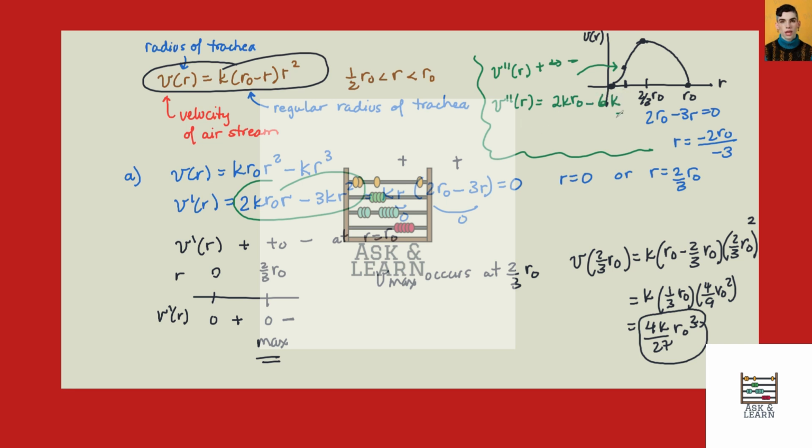So we set that equal to 0 to find a breakpoint where we can change sign. I think I did that backwards, so let's fix that. Let's do that one again. Okay, oh, I forgot an R, that's what it was: 2k R0 minus 6k R equals 0. Okay, so we're solving for R.